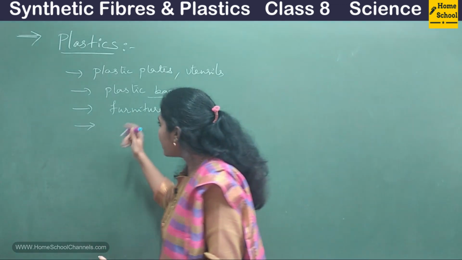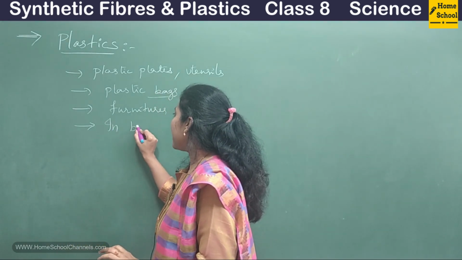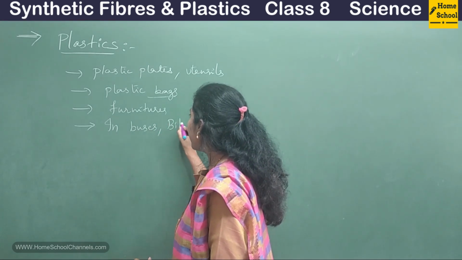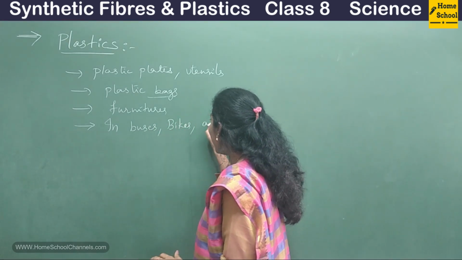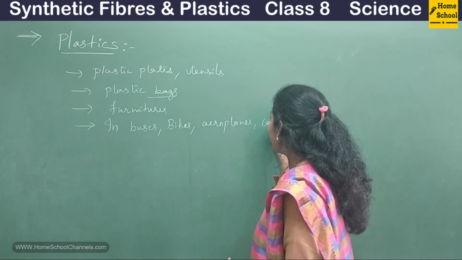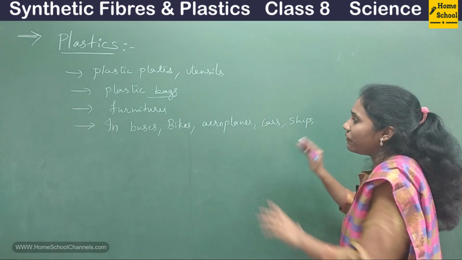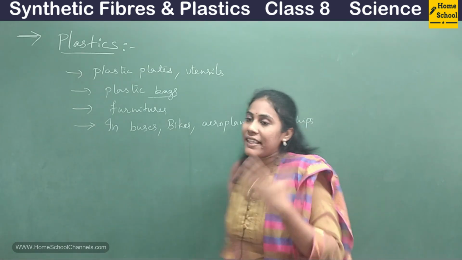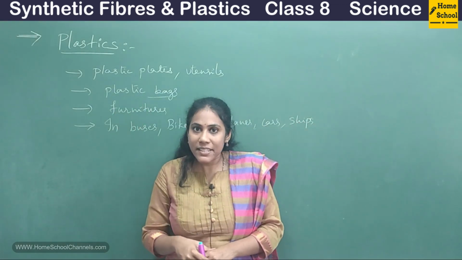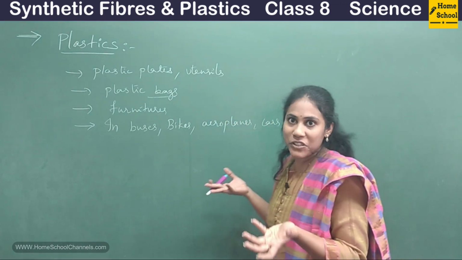So plastic is used in all sorts of vehicles like buses, bikes, aeroplanes, cars, ships. All vehicles do have plastic. Their interior is made up of a good quality plastic, right? So without plastic, I can say we cannot imagine our life.